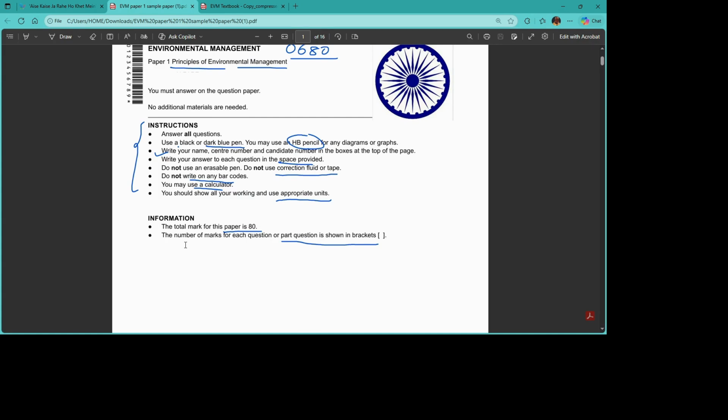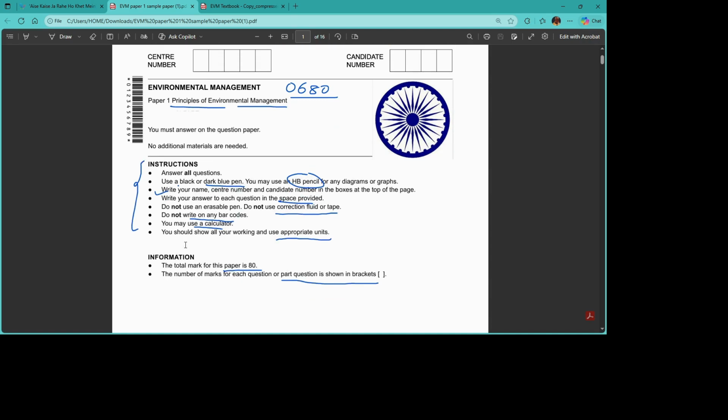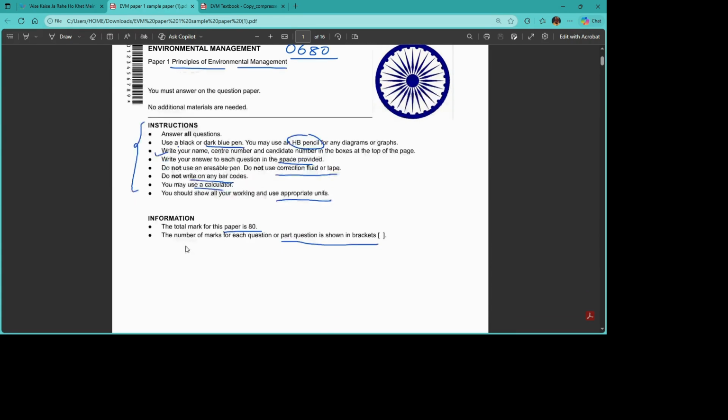Answer all the questions. Use HB pencil for diagrams and graphs. Write your name, center number and candidate number, very important. Use the space carefully, and at the end of the question paper you also have the rough page, so you can use that to write your answers. Do mention the question number and answer number there. Don't use any correction fluid or tape. Don't write anything on the barcode. Wherever required, use the calculator and mention the appropriate unit.